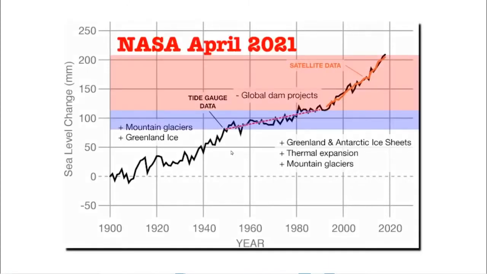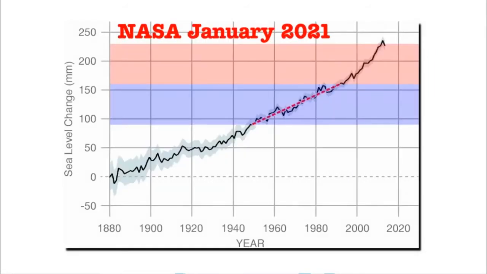According to the current NASA graph, sea level rose from 1950 until the early 1990s at a rate of about 0.75 millimeters per year. But according to the current graph, after about 1990, the rate of sea level rise increased by a factor of more than 4. The next graph I'm going to show you is what the data looked like on the day Kamala and Joe took office. On January 28, 2021, NASA showed a fairly steady rate of sea level rise.